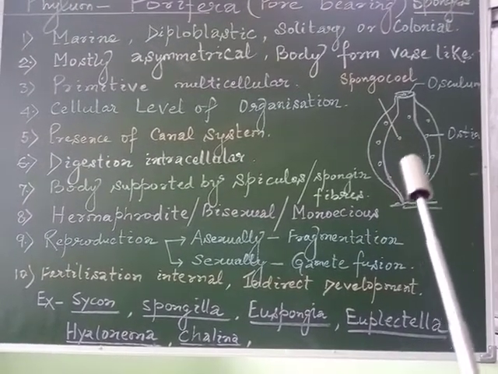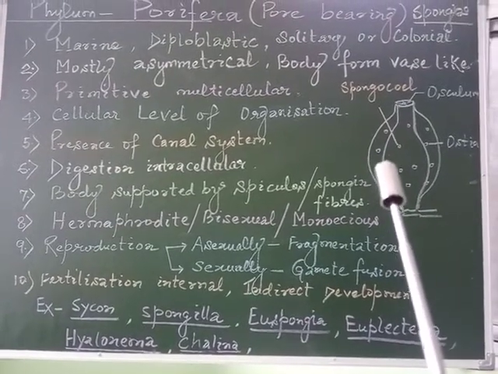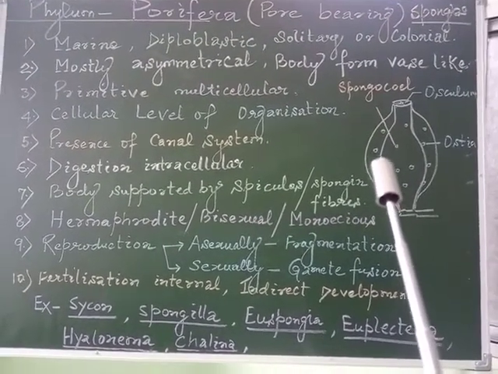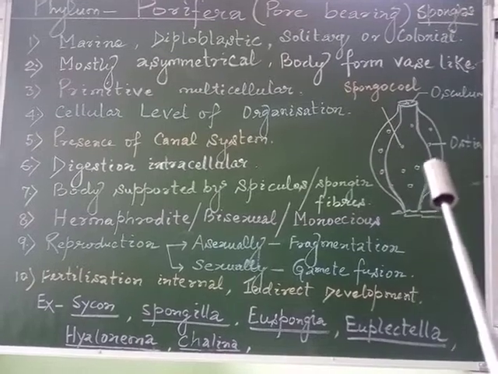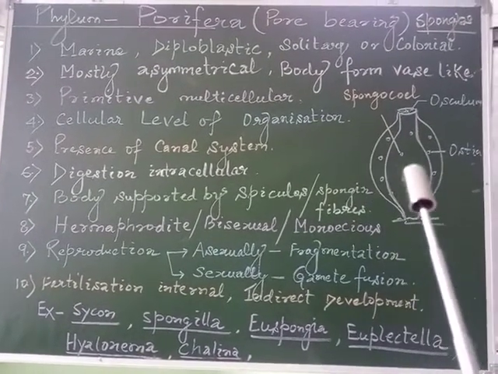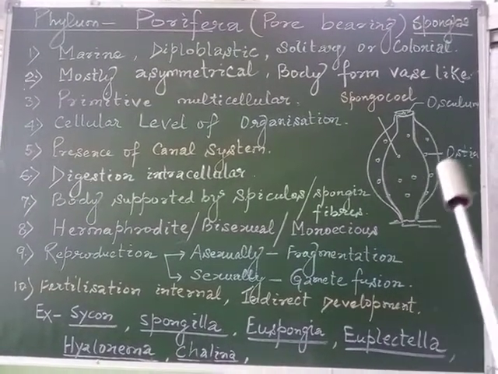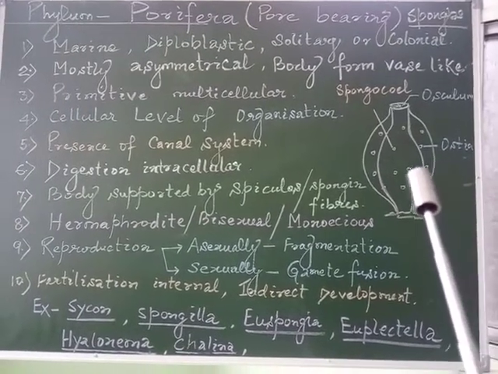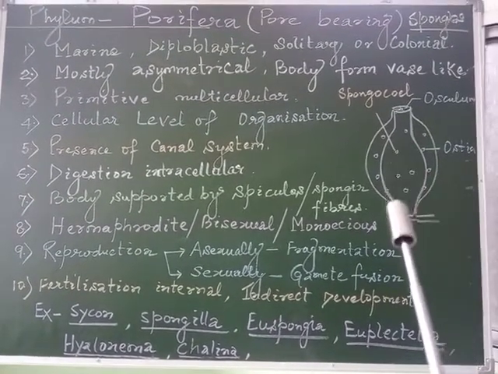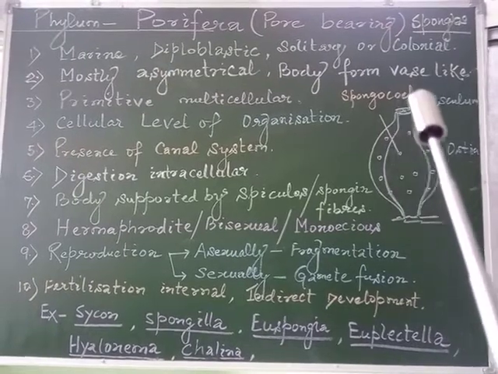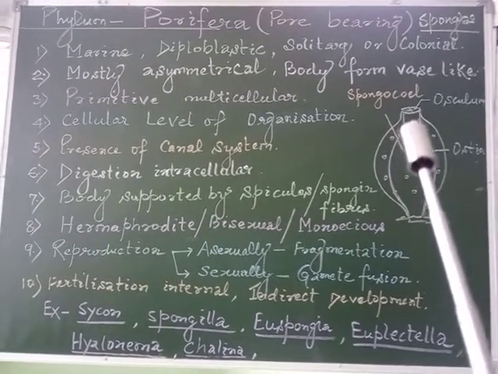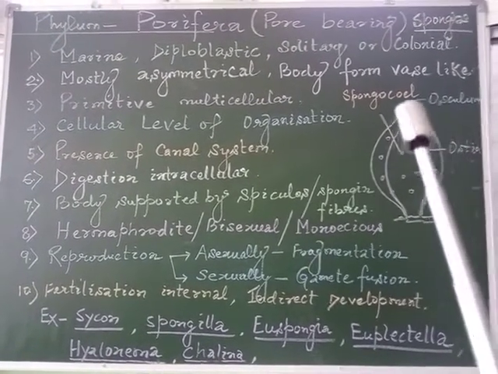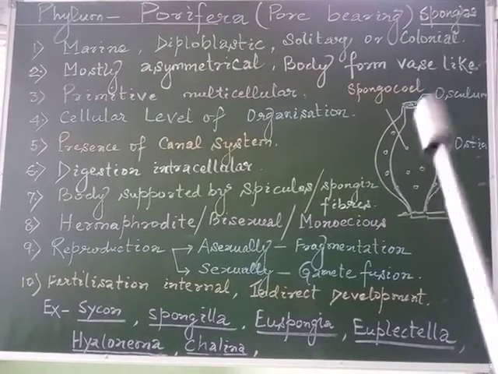The water along with oxygen and food particles enters through these minute pores present on the body surface, which are called ostia, and enters the water canal system, and then it comes out through a central opening called the osculum to the surrounding environment.